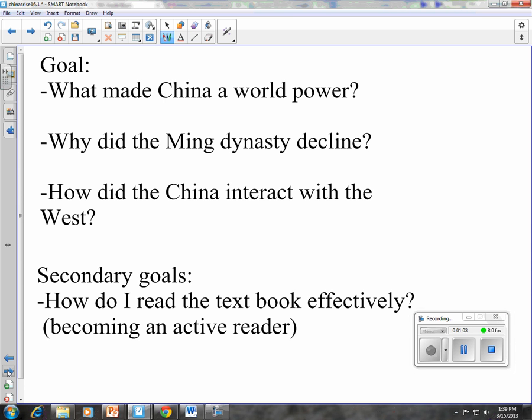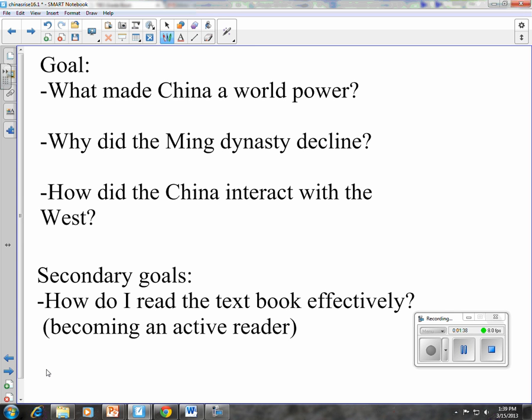Okay, so today we want to know what made China a world power, how did the Ming and then the Qing dynasty decline, and how did China interact with the West? The secondary goal is to read the textbook effectively and to become more of an active reader. So that's what we're going to be doing in class today. We will be reading your textbook, so basically you have time to do your homework and fill out an active reader worksheet that looks at predicting, questioning, connecting, clarifying, visualizing, and summarizing, all skills of an active reader.